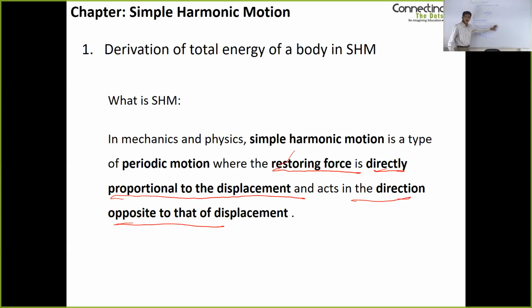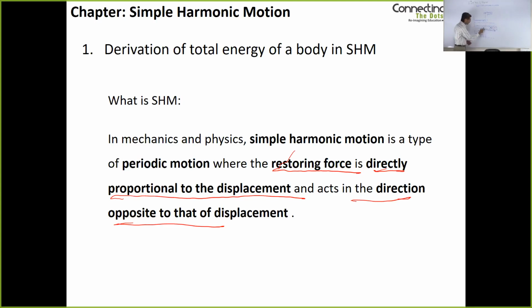When the mass has been displaced in this direction, the spring is pulling the mass back in this direction. When the displacement of the body is in this direction, the spring is pulling the mass back in this direction. This force with which the spring pulls the body is the restoring force, because the spring is trying to restore the body to the equilibrium position. It is trying to bring the body back to the equilibrium position.